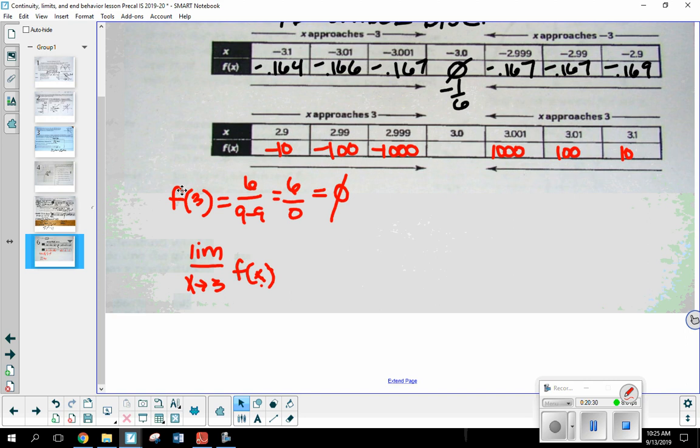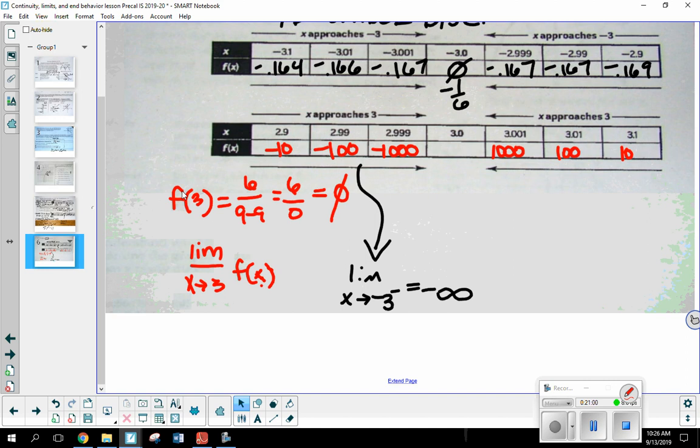Okay. All right, so Jake helped me out with this table here. So it looks like the limit as we approach 3 from the left, what's y approaching? Or is it even approaching a specific number? There you go. It looks to me like these y values are getting very small very quickly. So the limit as x approaches -3 from the left looks to me like it's approaching negative infinity.